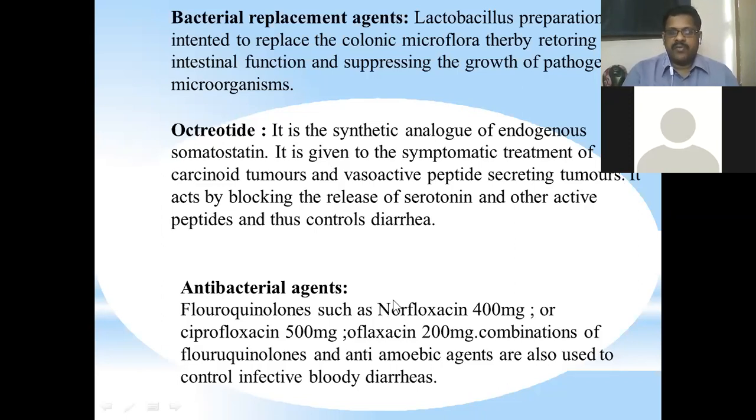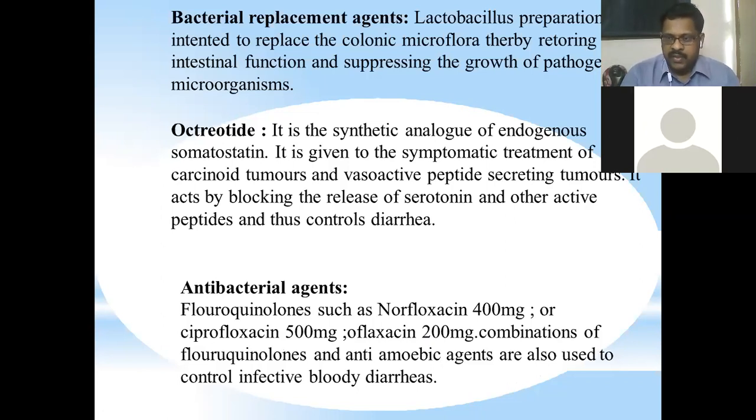Antibacterial agents may be helpful if you find that it is a bacterial-induced diarrhea by stool examinations. Then we can go for fluoroquinolones such as norfloxacin 400 mg, ciprofloxacin 500 mg, ofloxacin 200 mg. Combinations of fluoroquinolones and anti-amoebic agents are also used to control infective bloody diarrhea.